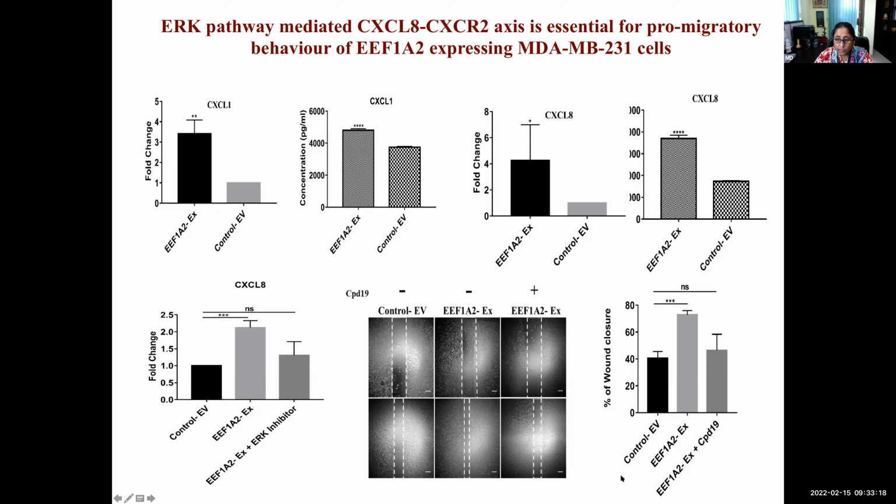So this showed that 1A2 expression was affecting ERK, and ERK was affecting the expression levels of CXCL8 and CXCL1, and these were binding to the CXCR2 receptor, and they were responsible for the phenotypes we observed.